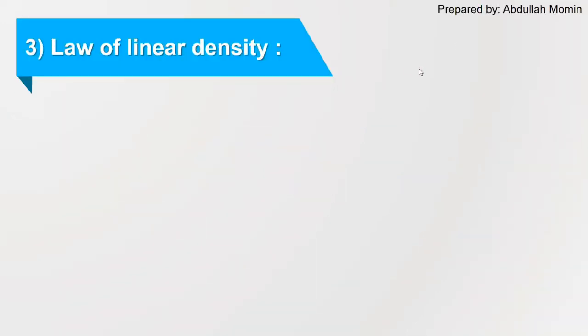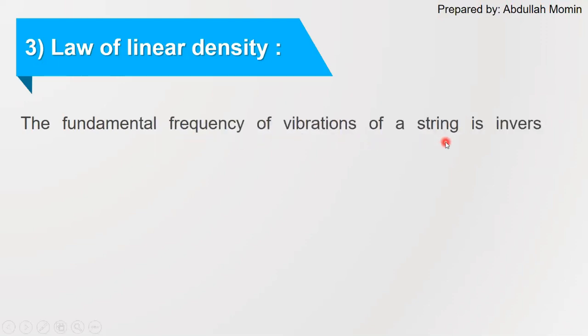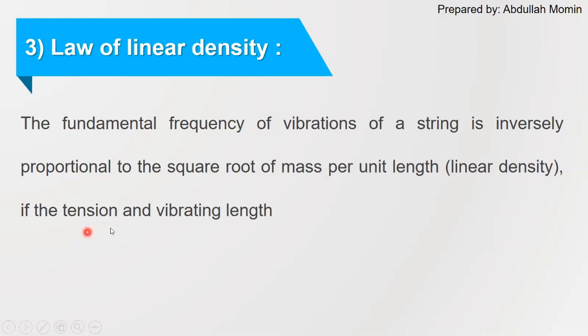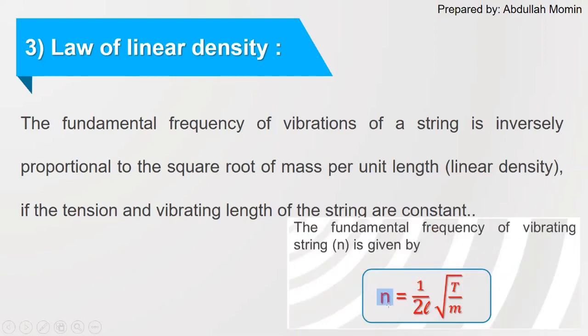Next is the law of linear density, or law of mass per unit length, the relation between n and m. And it states that the fundamental frequency of vibration of a string, that is small n, is inversely proportional to the square root of mass per unit length, or linear density, if the tension and vibrating length of the string are constant. So now in this formula, we are going to determine the relation between n and m.